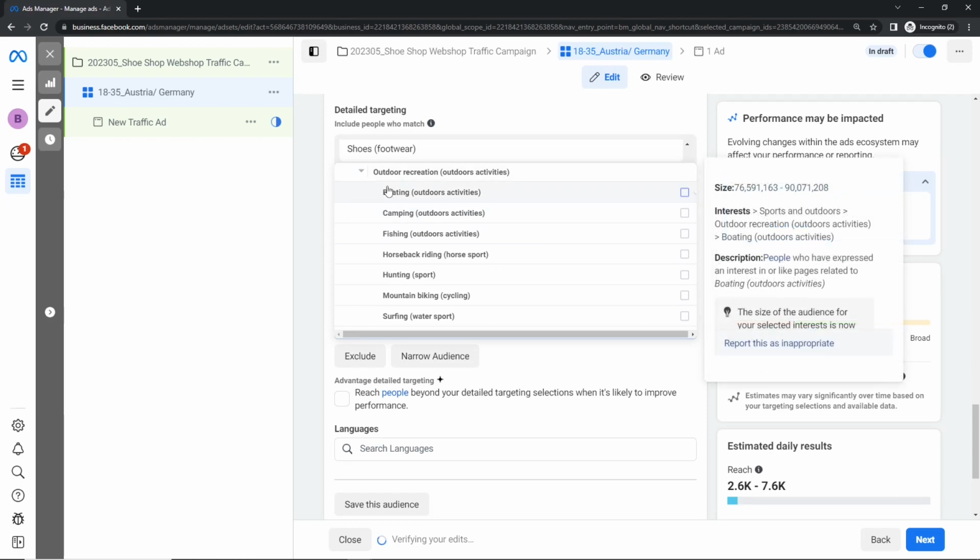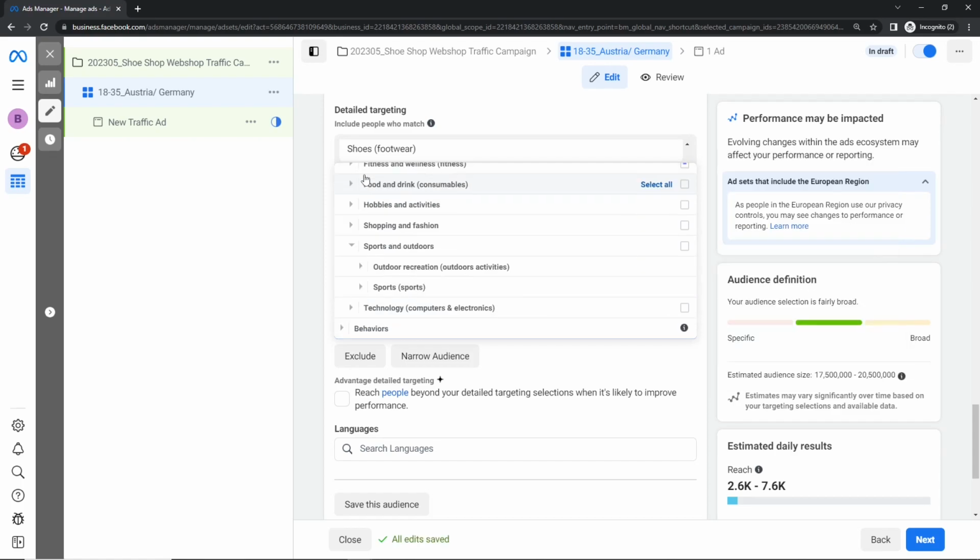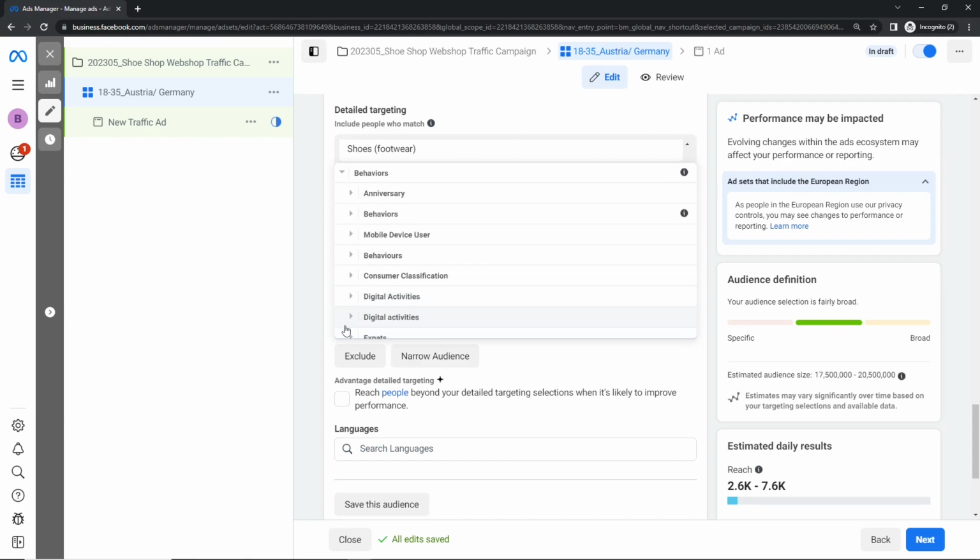But the chance is high that people that like camping, for example, also like other sports. So they are anyway included here in sports and outdoors, or here in sports. Technology, if they like computers or consumer electronics, in this case also not important. Then we have the last category, which is behavior. Here we have behavior about digital activities, but also mobile device user and so on and so on.